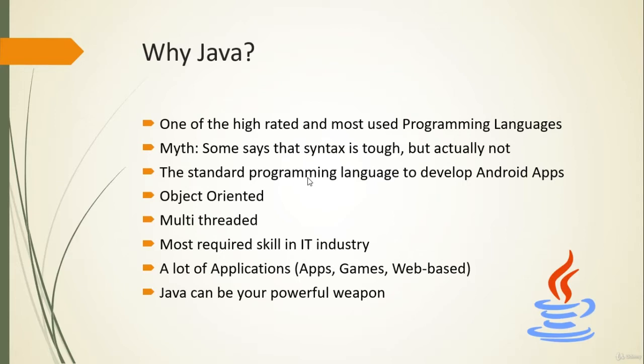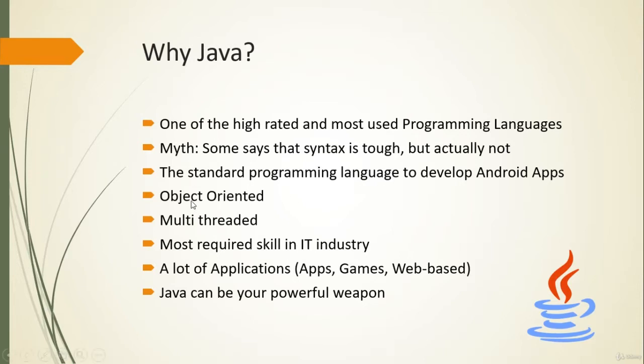Java is one of the standard programming languages to develop Android apps. To develop Android apps, we use Java. Again, we can use Kotlin too, but Java is still the standard. Kotlin is a cross-platform language that works on Java's library. Using Java, you can develop Android apps, and the knowledge you gain from this course would be more than enough to start learning Android.